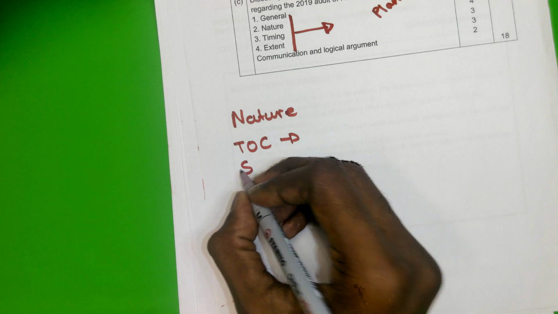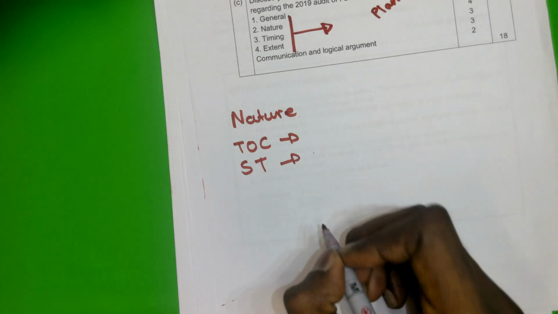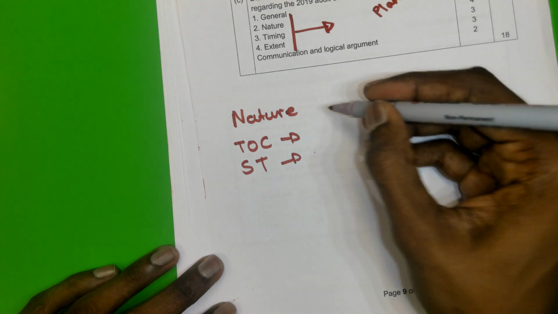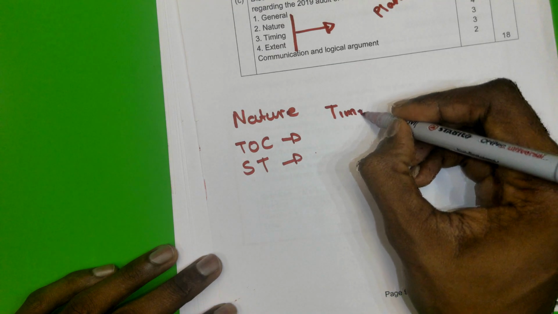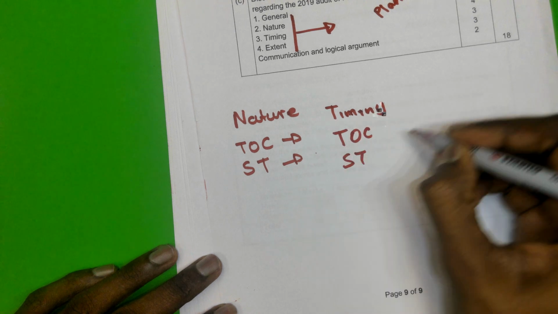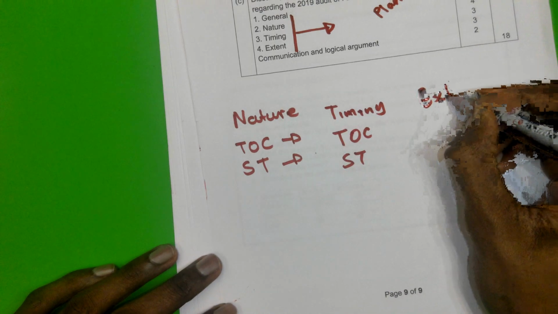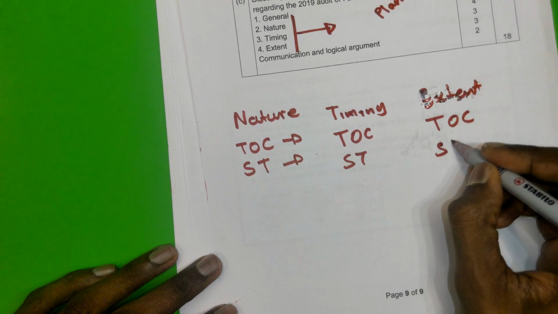And then we should go to substantive tests and again talk about what is our substantive test going to look like. And we do the same for timing, right? So under timing we also have test of control and substantive tests. And under extent we also have test of control and substantive tests.